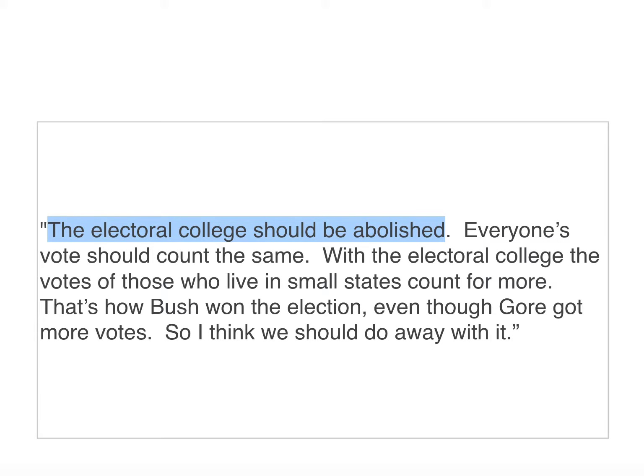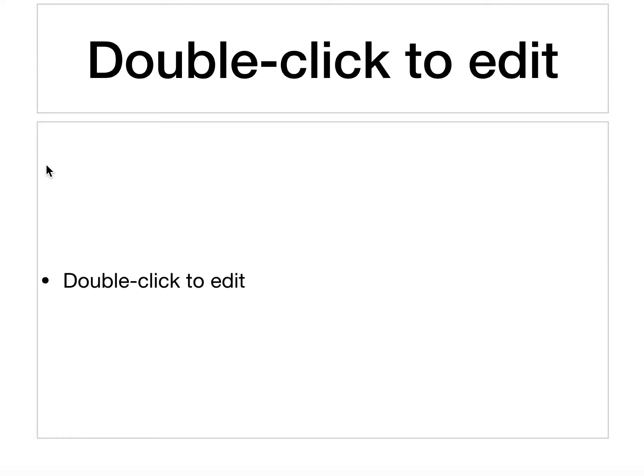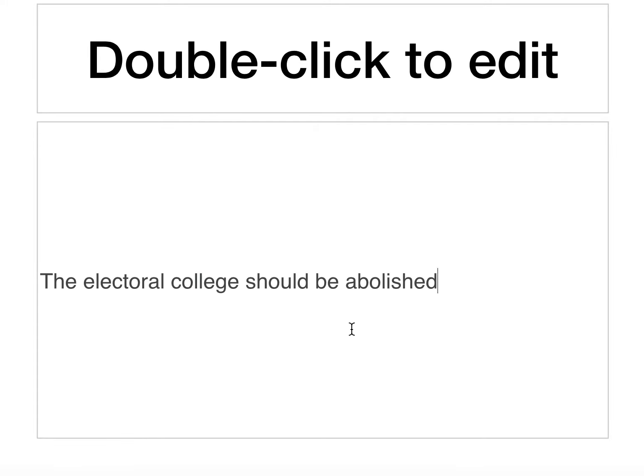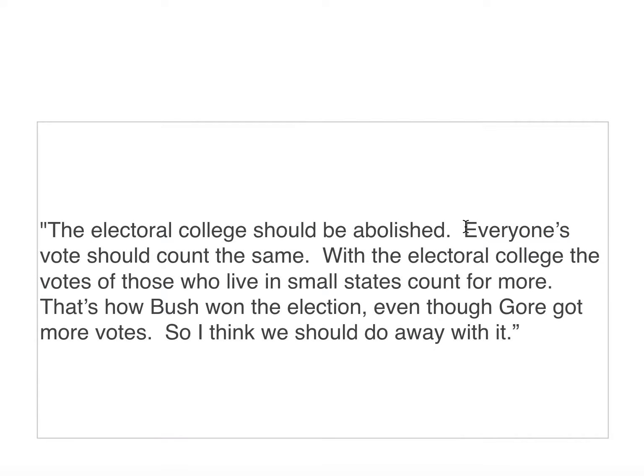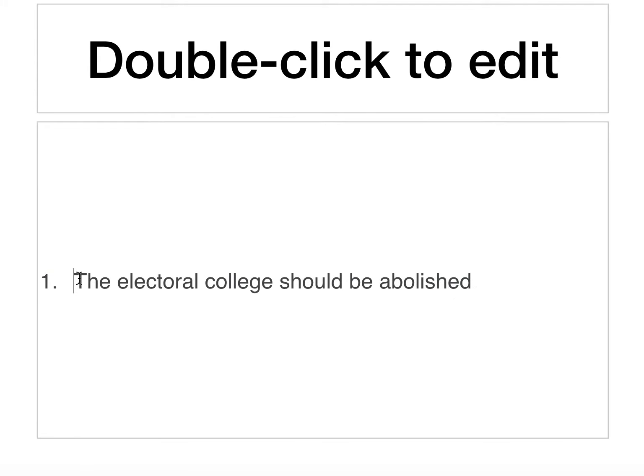So let's just drop that into a new slide here. So that'll be our main conclusion. So the crucial premise here is this normative one that says everyone's vote should count the same, right? Or you could imagine it saying everyone's vote ought to count the same. It's a normative statement, which I talk about again in the textbook. So we're going to drop that in to this.